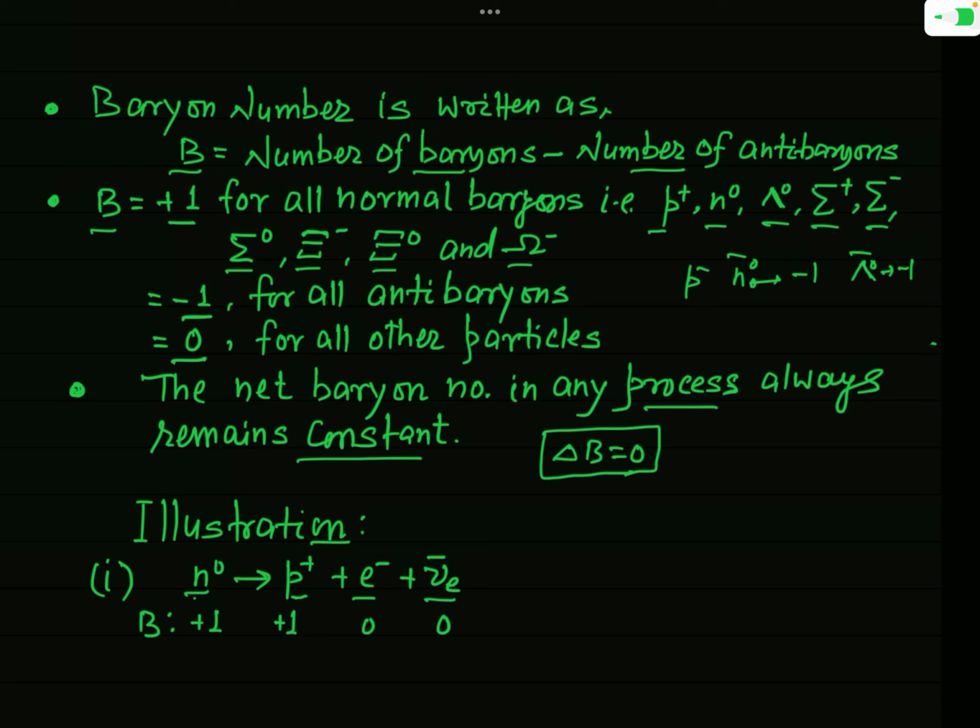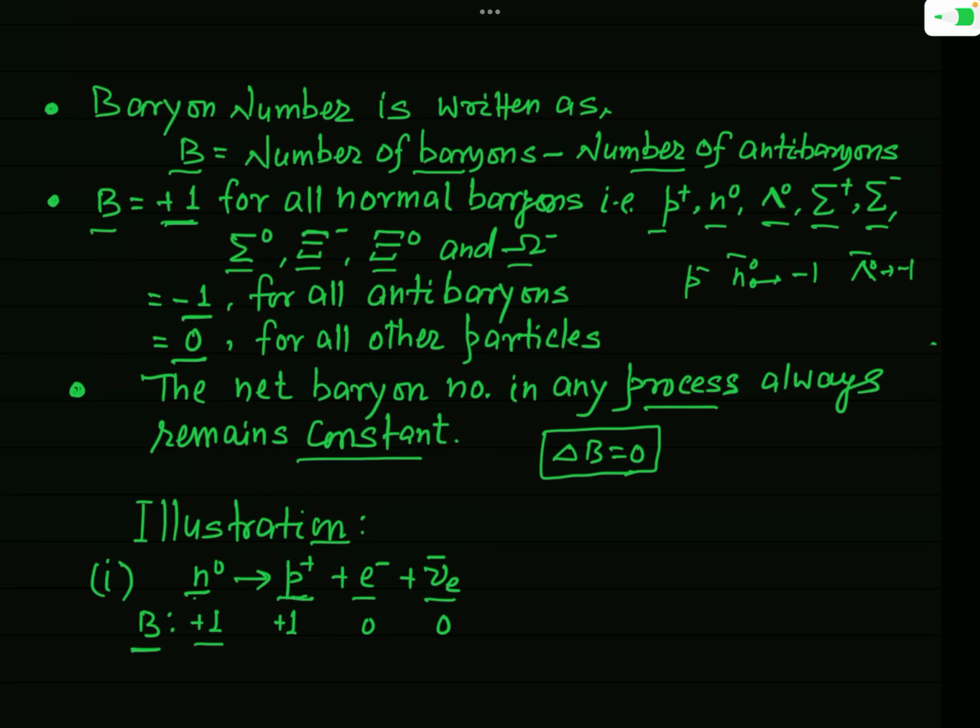Now write the baryon number of all these particles. See here, I am writing the value of B for all these particles. Since N0, that is the neutron, is a baryon, and you have just seen that for any baryon the baryon number B is plus 1, for N0 the baryon number will be plus 1.